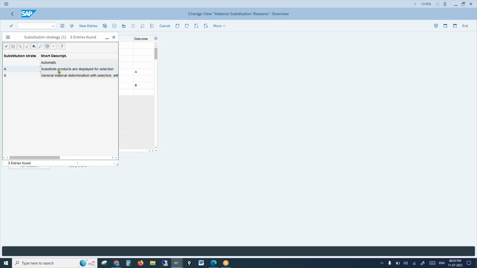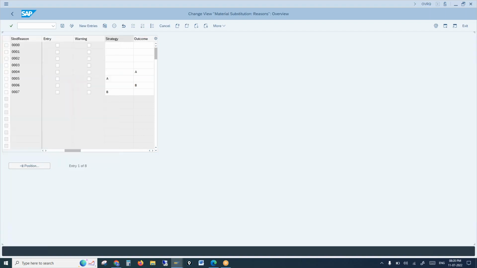So this is manual. In the manual, it shows a pop-up where the user could choose. Substitute products are displayed for selection. So here it controls whether you want to go for automatic or substituted products displayed for selection. But as we already discussed, if it is automatic, automatic again has auto replacement or substituted item displayed as sub item, right? Where do we tell the system?